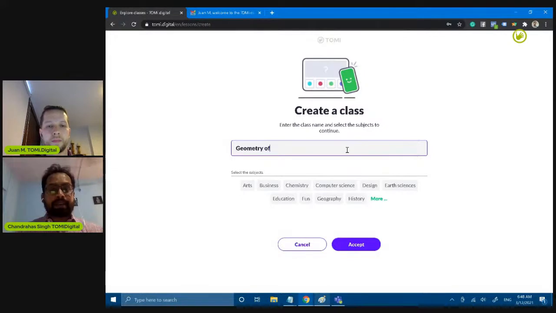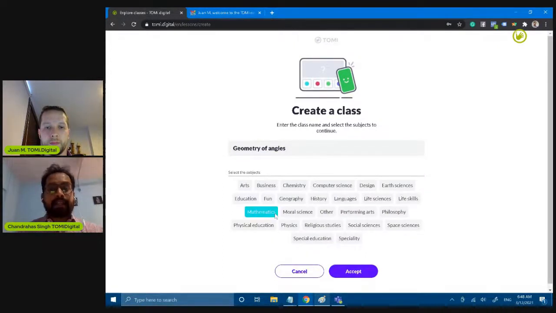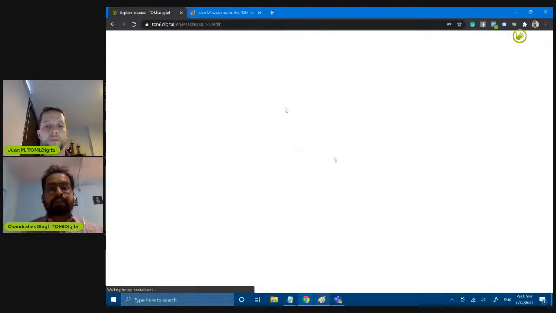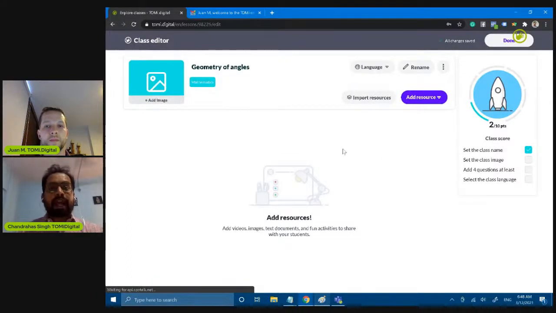Yeah, geometry. Perfect. So Juan is creating a classroom related to a mathematics topic, and he has given the name of the subject, followed by selecting the subject of the exam out of the available options, which is maths. Then he clicked on accept. By doing that, he is redirected to a new window, a platform through which he can select different types of questionnaires out of all available options.